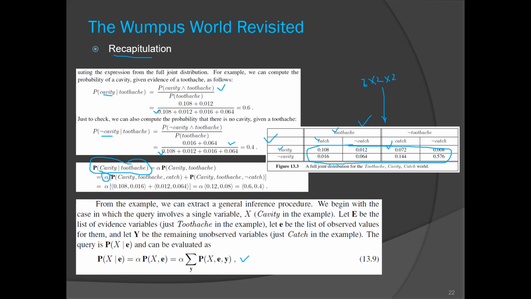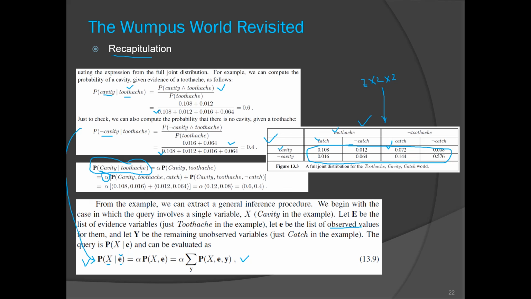Okay, so here we skip this equation. So here in this example, x is our cavity and E is toothache. E is actually an observed value. So with cavity there was a toothache, which is indicated by E. Now what we are doing is trying to derive this equation.